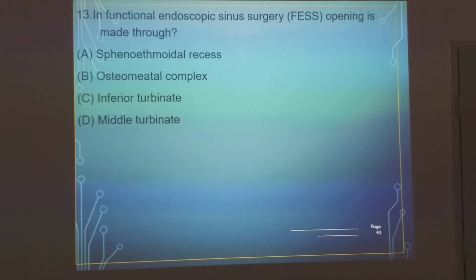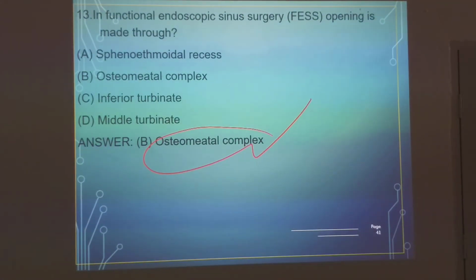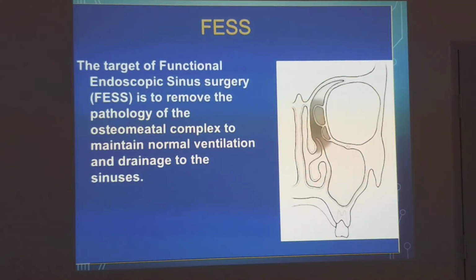Functional endoscopic sinus surgery opening is made through the sphenoethmoidal recess, osteomeatal complex, inferior turbinate, middle turbinate? The answer is osteomeatal complex. OMC, remember, is called the Piccadilly circle. So the target of functional endoscopic sinus surgery is to remove the pathology of the OMC. It maintains the normal ventilation of the sinuses, and the drainage is established.